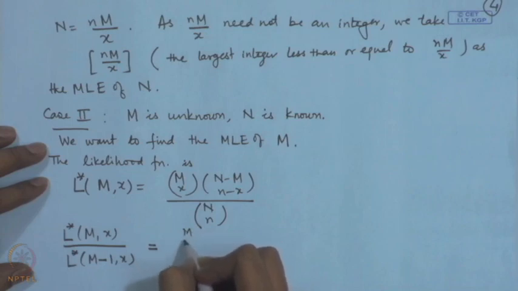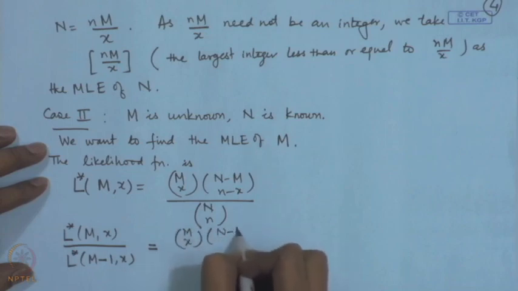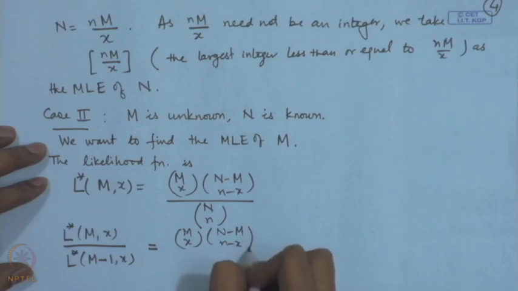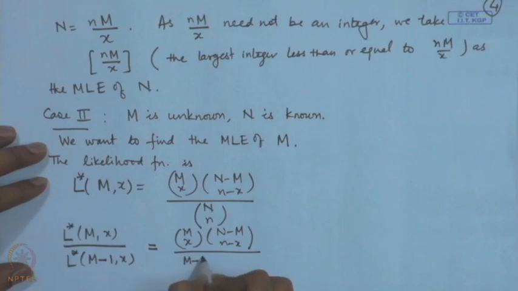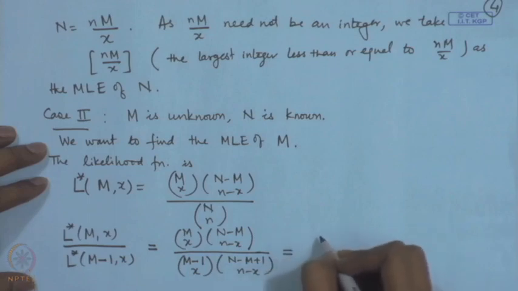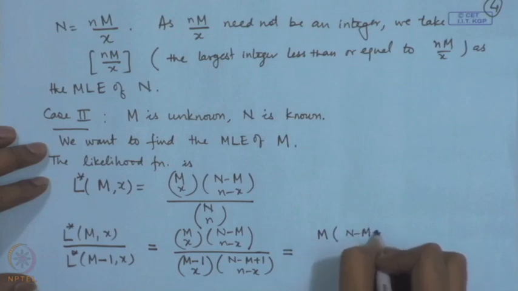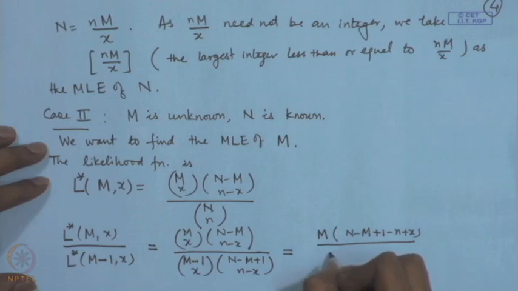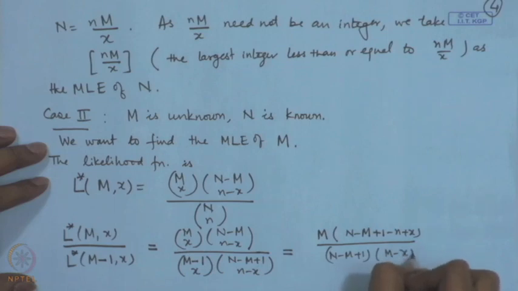Now, that is equal to m c x, n minus m c n minus x. When we write this ratio, n c n will be the same, so that will cancel out and we will get m minus 1 c x, n minus m plus 1 c n minus x. As before, we can simplify this and the term turns out to be m into n minus m plus 1 minus n plus x, divided by n minus m plus 1 into m minus x.